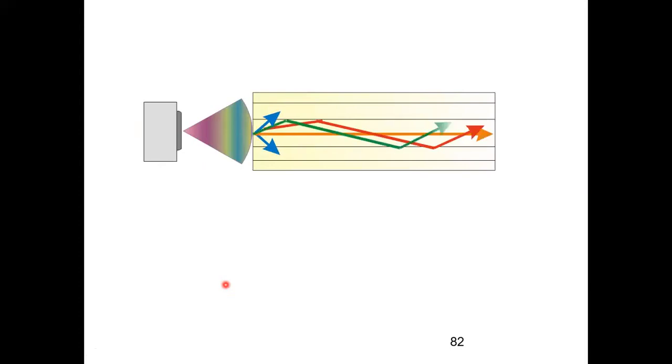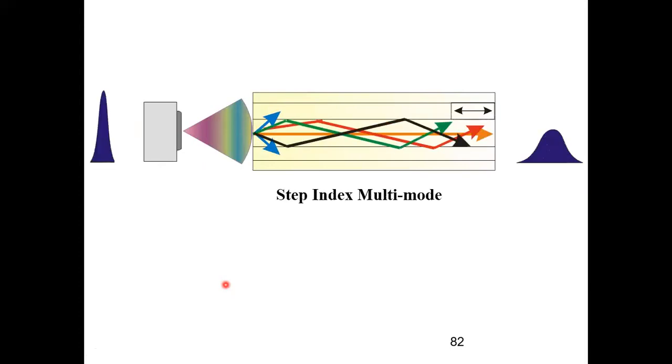Just see some diagrams. This I had already shown. So this was the case of a step index multimode fiber. Okay, and I had these meridional rays.